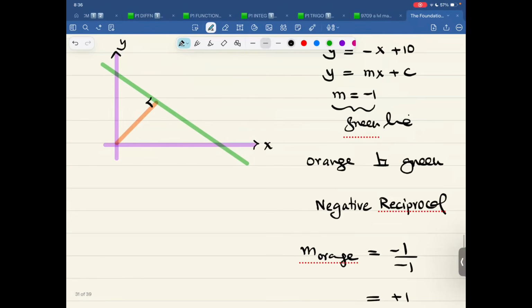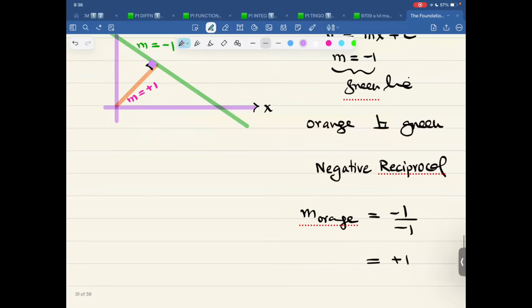The green line has a negative gradient. This orange line has gradient +1 because of the perpendicular.